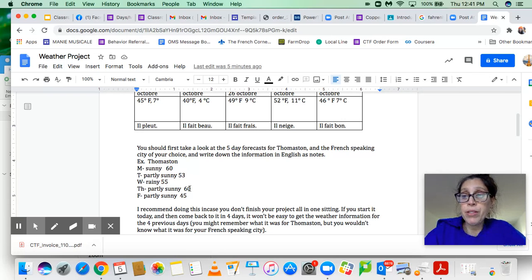So the first thing you're going to do is find the 5-day forecast for Rockland, write it down in English really quick, figure out what city you want to do that's French speaking, write down the 5-day forecast with the temperature really quick, and then have that information and start your project, designing it and laying it out.